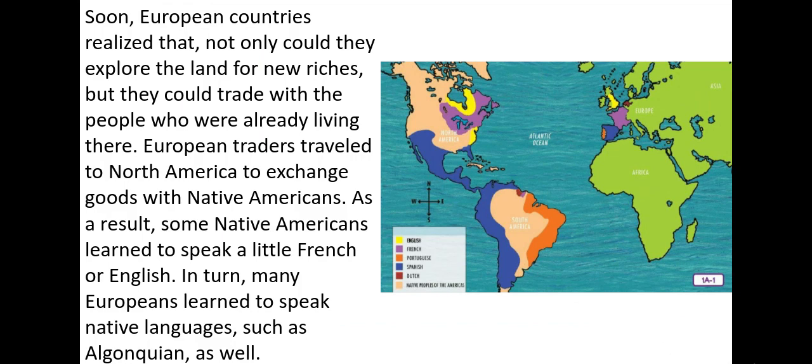Soon, European countries realized that not only could they explore the land for new riches, but they could trade with the people who were already living there. European traders traveled to North America to exchange goods with Native Americans. As a result, some Native Americans learned to speak a little French or English. In turn, many Europeans learned to speak native languages such as Algonquin as well.